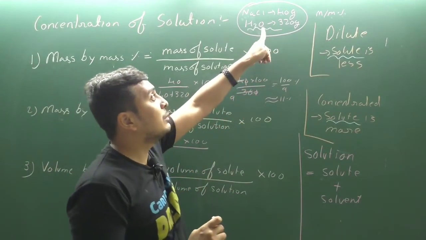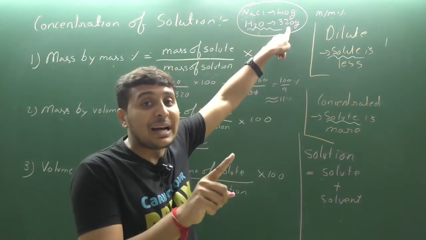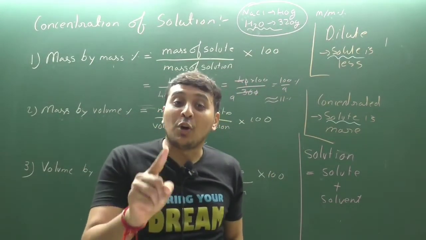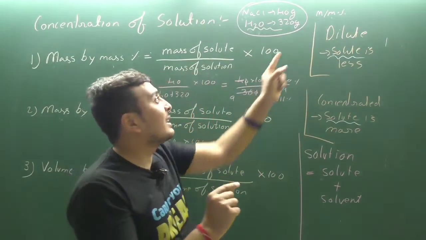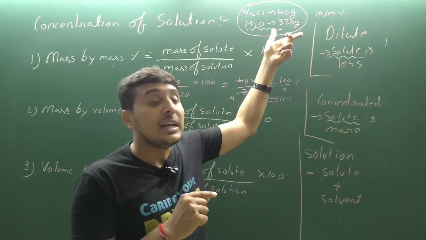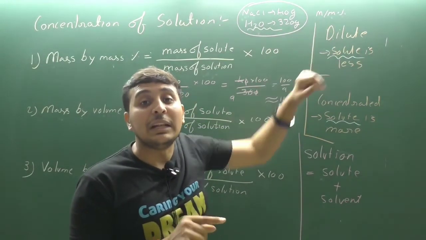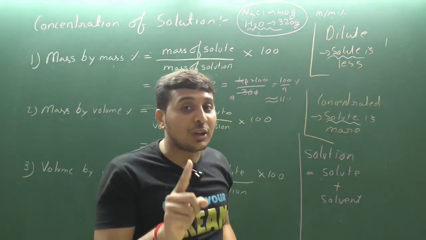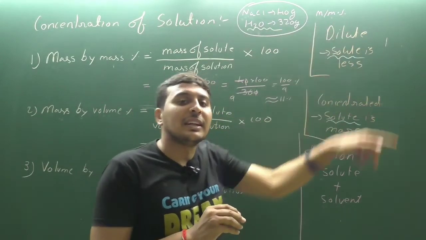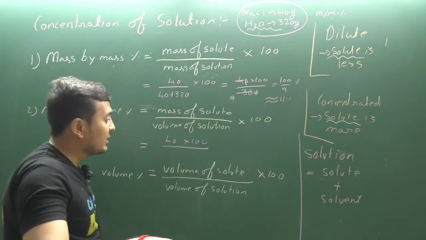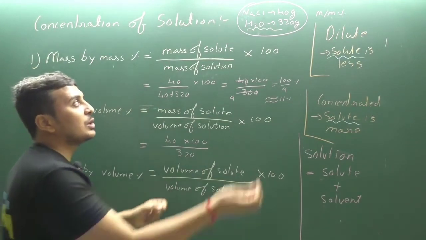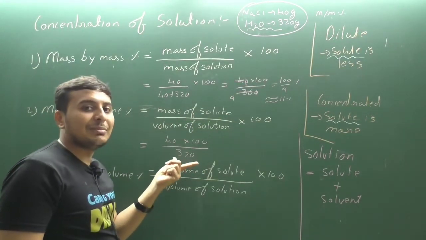Now what is the volume of water? This is 320 gram, that is mass, not volume. But only and only for water, we can say that the amount of gram is equal to the amount of ml. The volume and mass are the same for water, so 320 gram can be said as 320 ml. This can be used only for water, we cannot use it for NaCl. So instead of volume of solution, we will write 320, that is the volume of solvent, because salt is going to dissolve, and for water the gram is equal to ml.